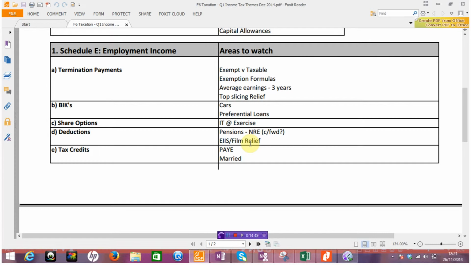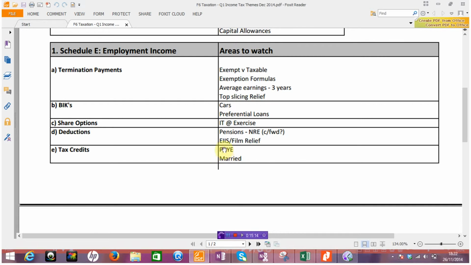Very simply, we're looking at one or two restrictions in terms of absolute value. For example, EIS is 150k maximum in the year, and obviously we have a 30% IT relief in year one, and shares need to be held for 3 years to get the additional 11%. So watch out for that, okay? And have a look at film relief too, okay?